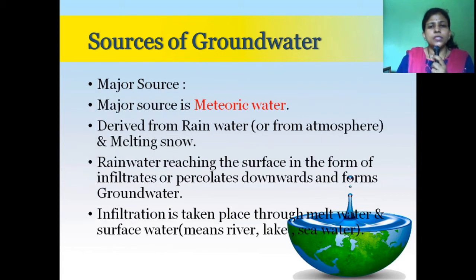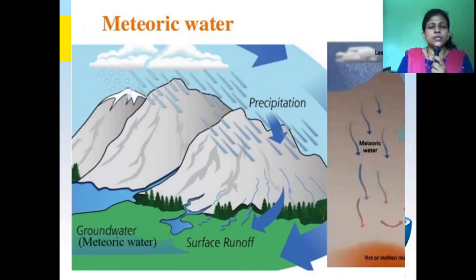Now we will see sources of groundwater. The sources are classified into two types, major source and minor source. Major source is meteoric water. It is a very important source of groundwater. It is derived from rainwater or melting snow. See in this figure, this is the rainwater.